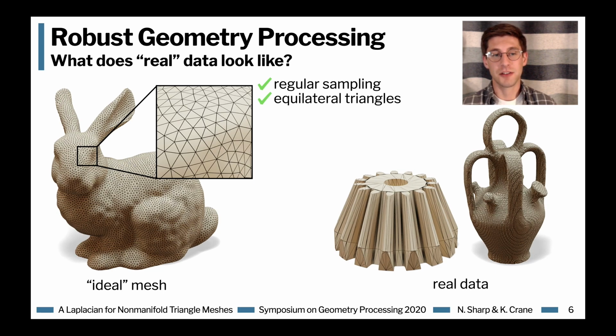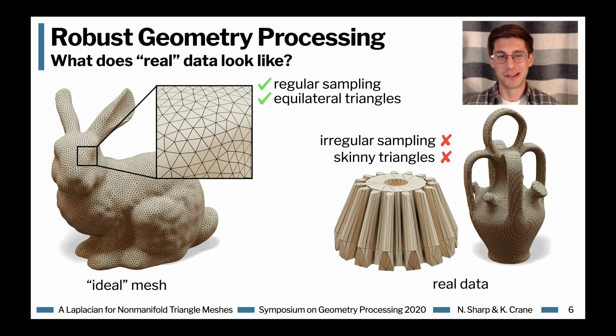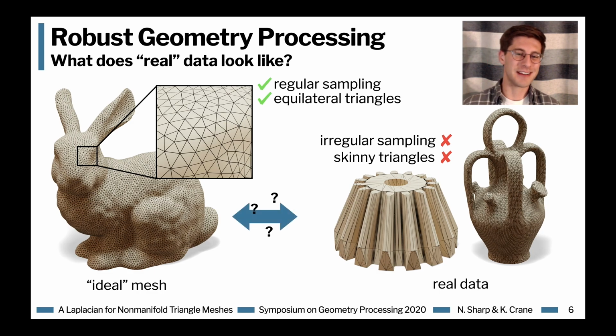In particular, you'll notice that our ideal mesh here has a regular sampling of vertices and equilateral triangles, whereas, for instance, CAD meshes or meshes from a 3D scanning system might have an irregular sampling of vertices and lots of skinny triangles. And algorithms formulated on this ideal mesh might crash and burn when you try to run them on real data. So we're searching for techniques which yield reasonable results across a very, very broad range of possible inputs and don't impose these kinds of restrictions.